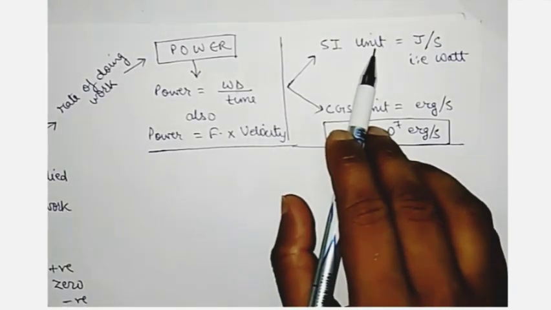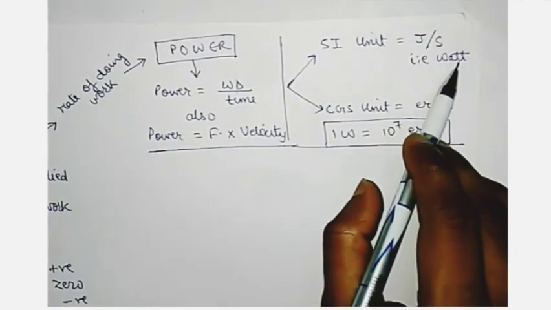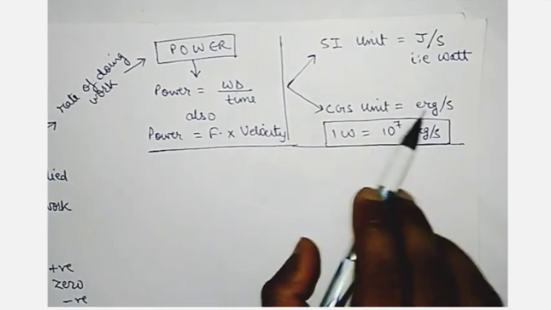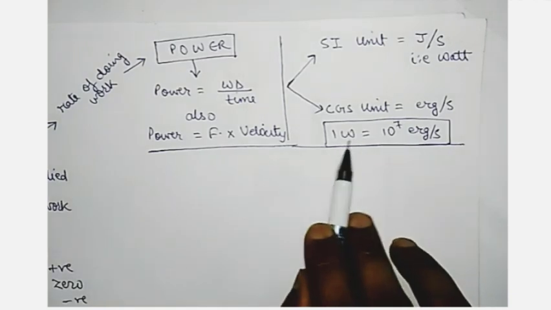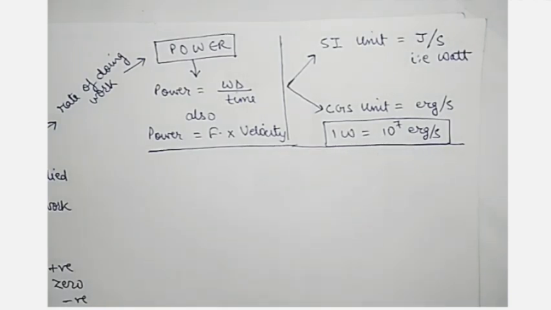SI unit of power is joule per second, that is watt. CGS unit of power is erg per second, and the relation between these two is 1 watt is equal to 10 to the power 7 erg per second.